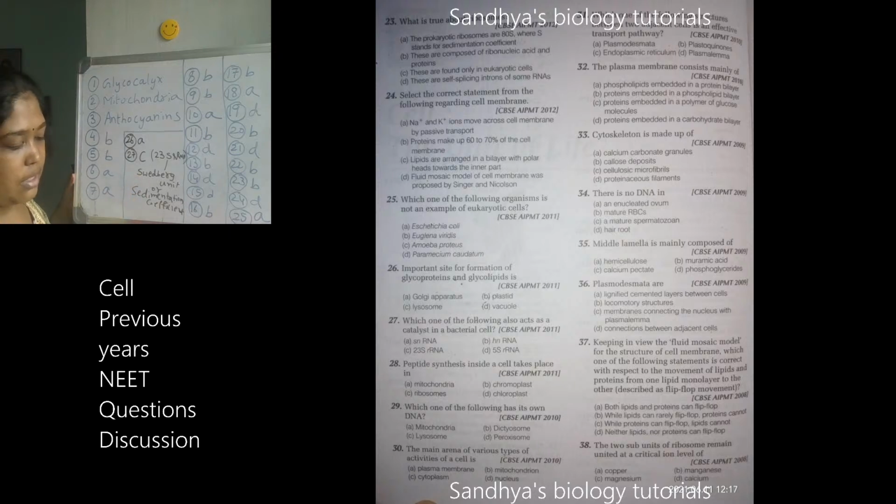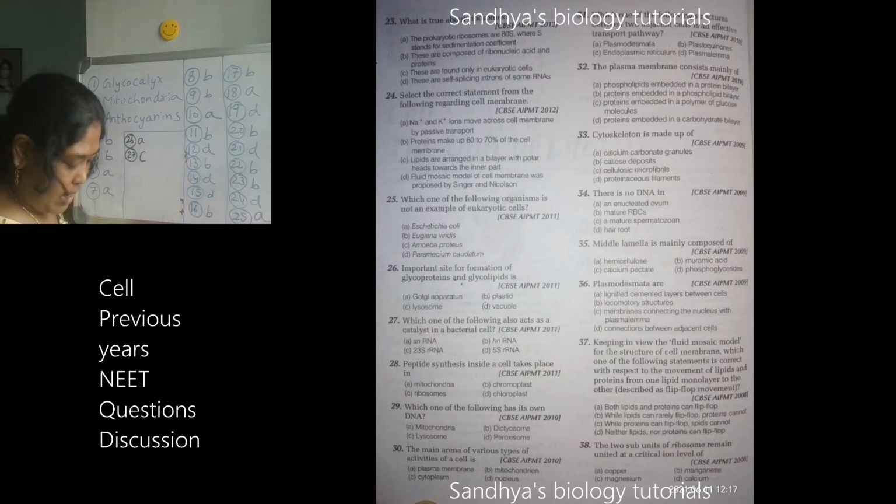So I will be erasing this. Now answer 28th one. 28th is C. 27th also C, I think. Your guess is correct, but in NEET examination, please don't guess it like that, okay? Because you will lose 1 mark. If you are thorough, then only try to answer the question. 28th is C, correct? Good. And next 29th.